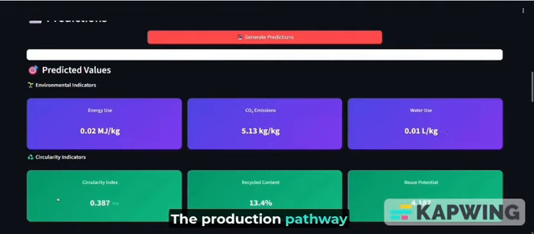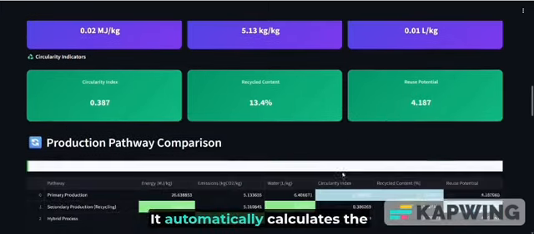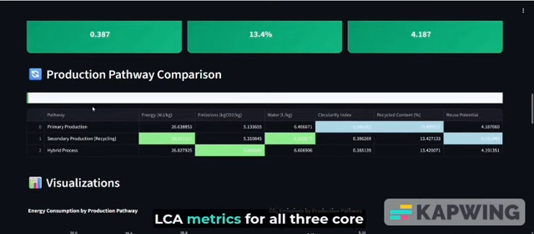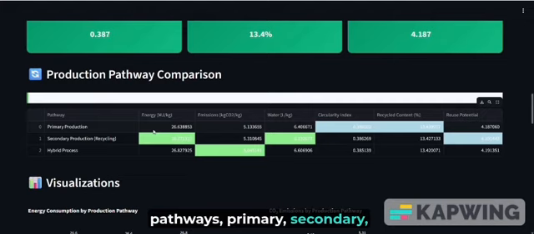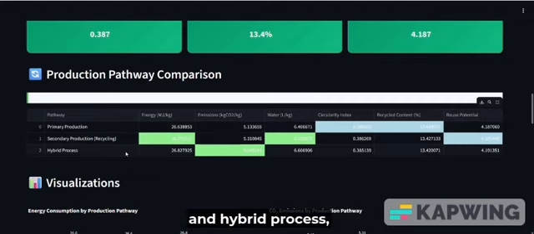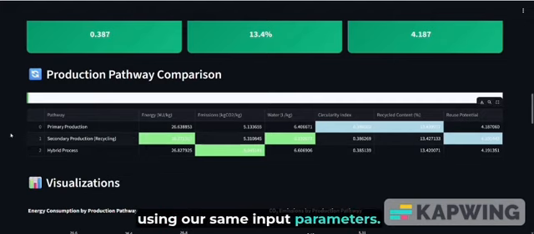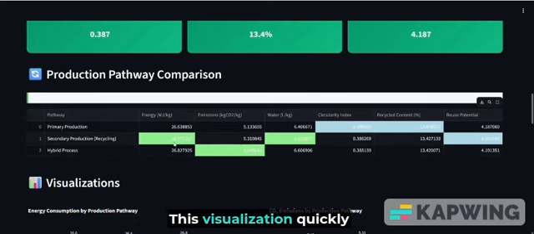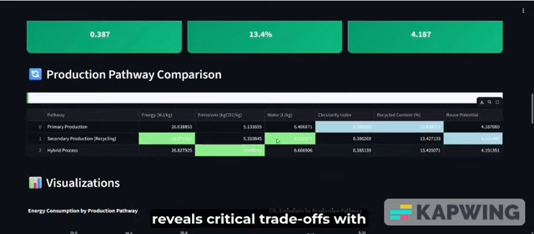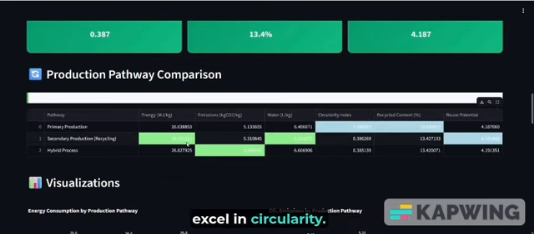The production pathway comparison is where our tool provides maximum value. It automatically calculates the LCA metrics for all three core pathways: primary, secondary, and hybrid process, using our same input parameters. This visualization quickly reveals critical trade-offs, with the secondary and hybrid routes excelling in circularity.